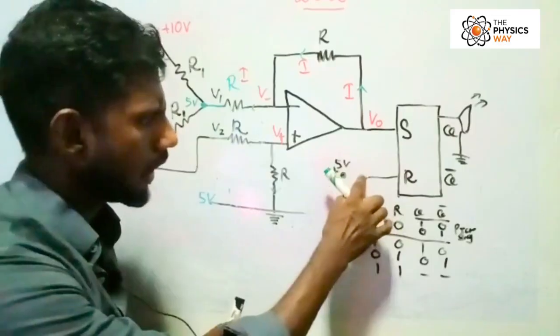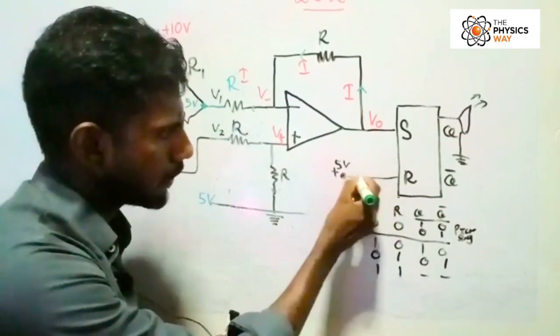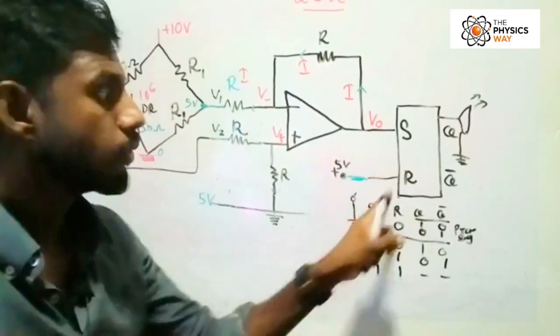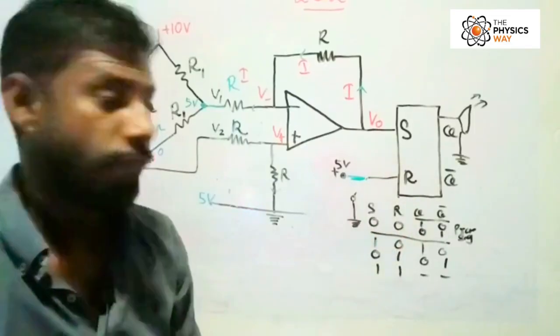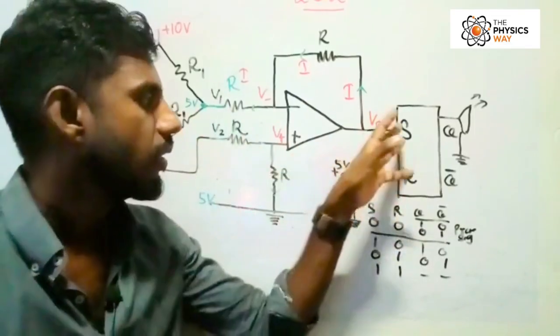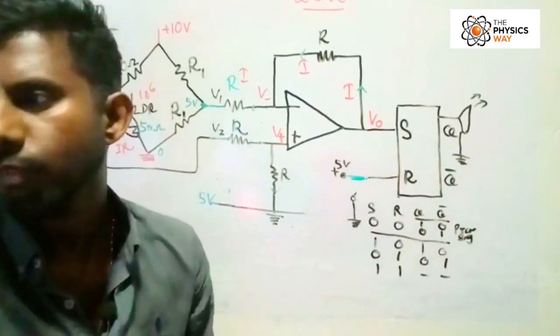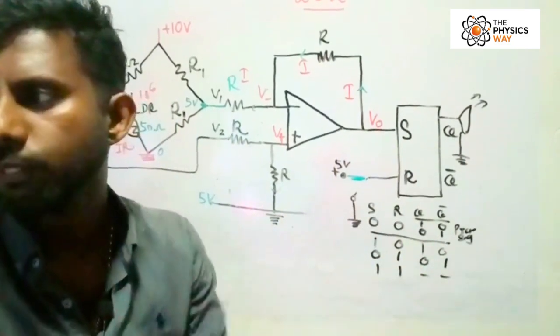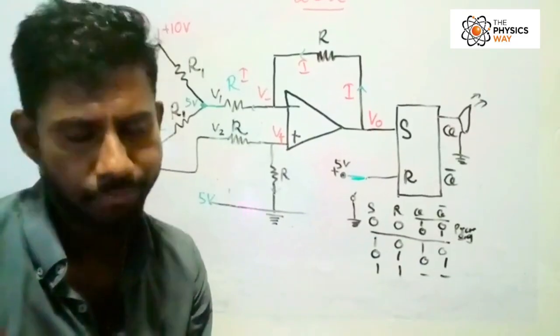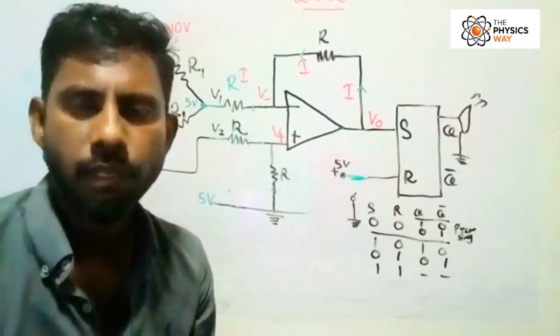If you connect it to 5 like this, R becomes 1, S becomes obviously 0. 1, 0, Q is 0. It goes off. Later the alarm has to be stopped. How could you achieve it? Give reasons for your answer. Those are the answers I mentioned.